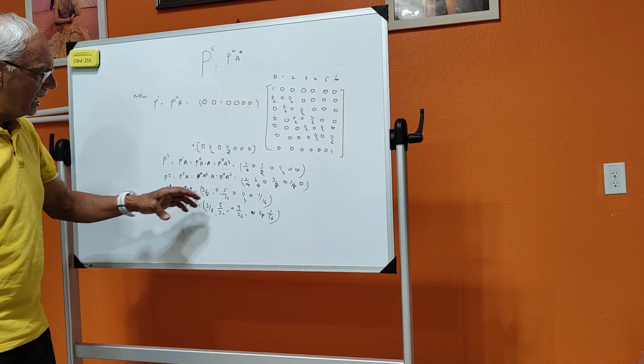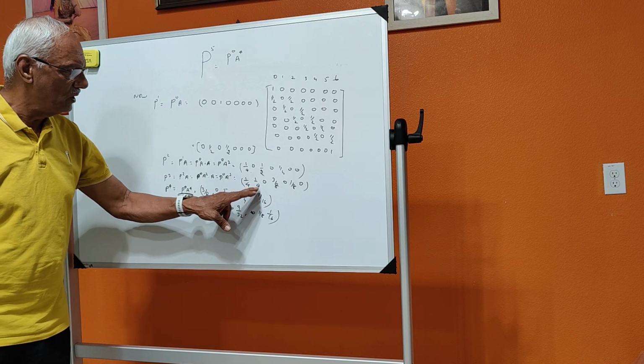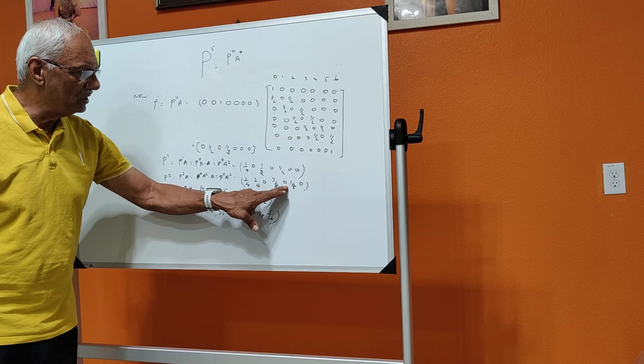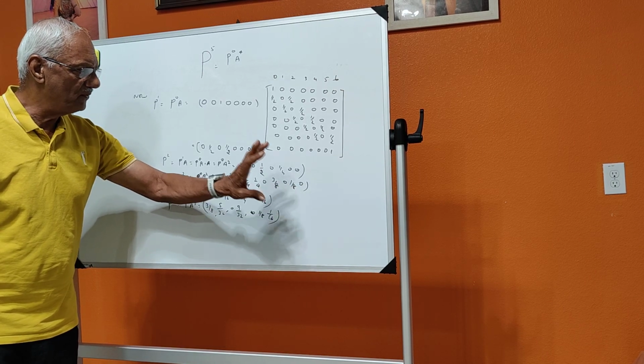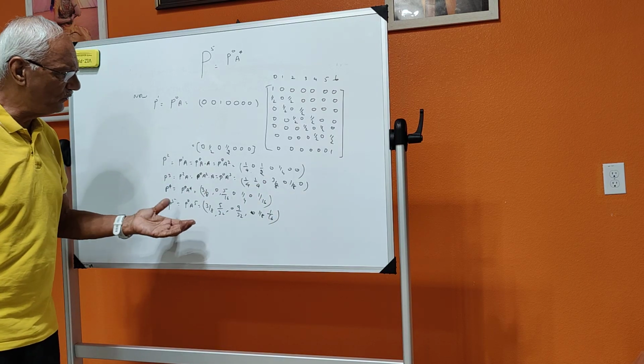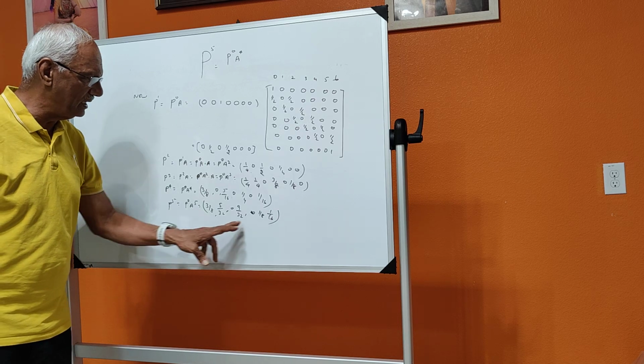Now what does this mean? At the end of the third round, the probability of having 0 is 1 by 4, 1 is 1 by 4, 2 is 0, 3 is 3 by 8, 4 is 0, 5 is 1 by 8, and having 6 rupees is 0. Coming to the fourth, in the same way you have to do. Coming to the fifth one, you see that you are getting this.